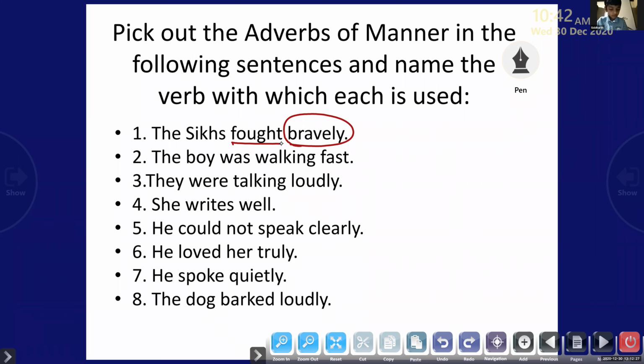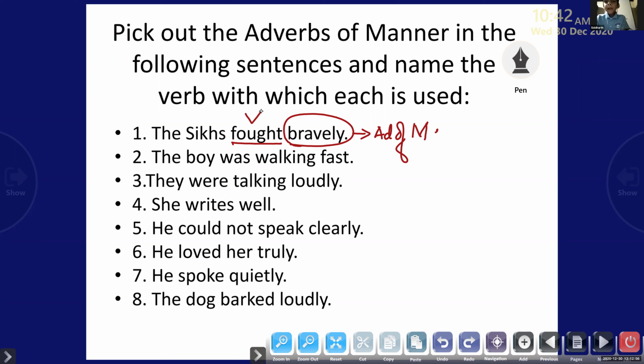Fought, F-O-U-G-H-T is fought. So here, bravely is the adverb of manner, and fought is the verb here. Is that clear to all of you? I wanted all of you to circle the adverb of manner and underline the verb. Clear? Do it with your pencil.